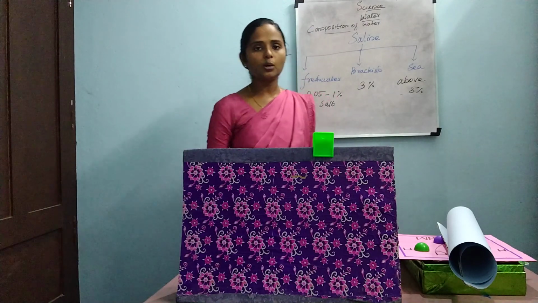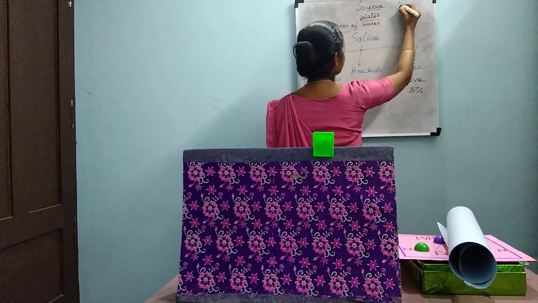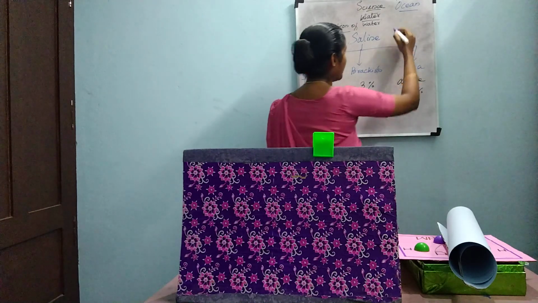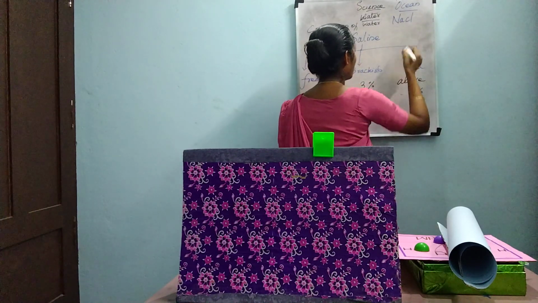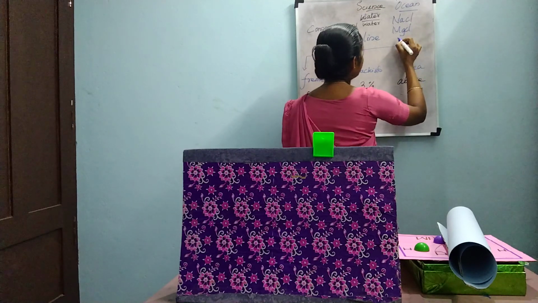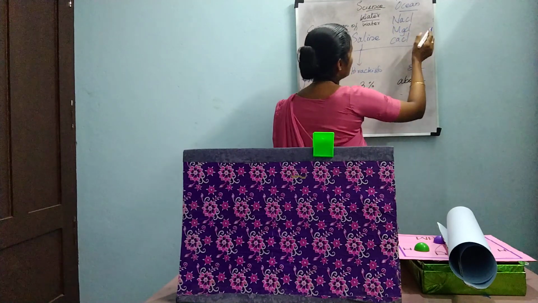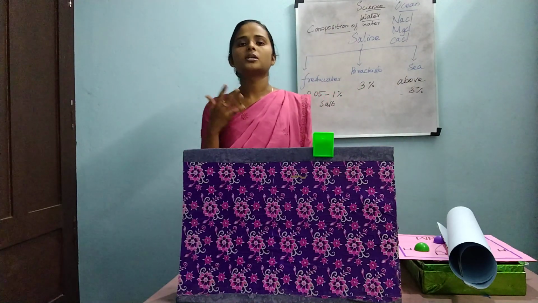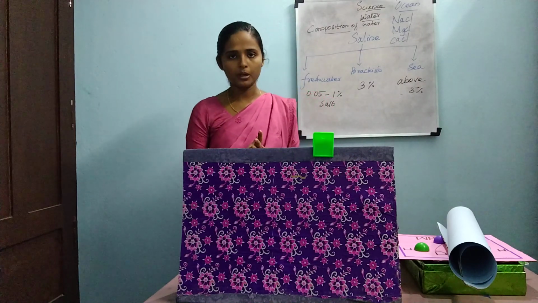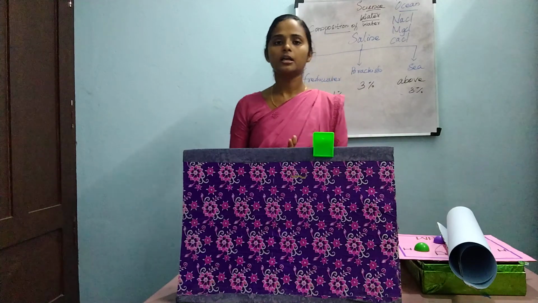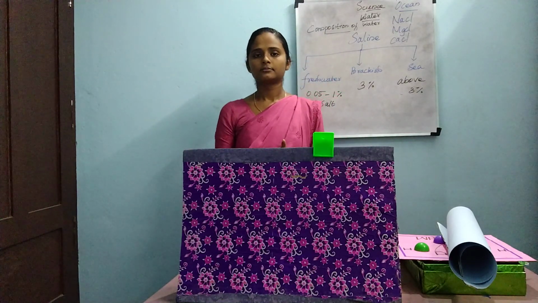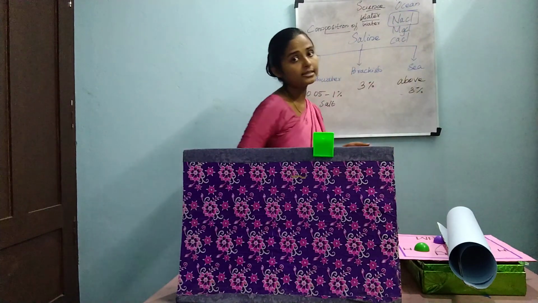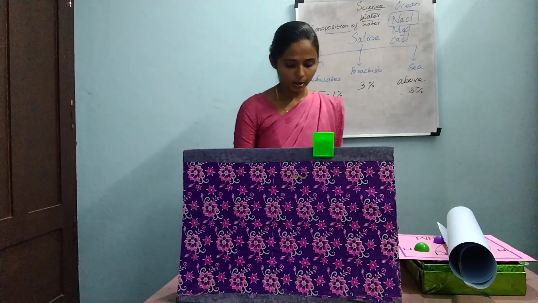And ocean water has sodium chloride, magnesium chloride and calcium chloride. Okay, I'm going to ask a question. What is the chemical formula for the salt present in your home, that is used in your cooking? Sodium chloride, NaCl. This is the chemical formula for salt. NaCl, don't forget it.